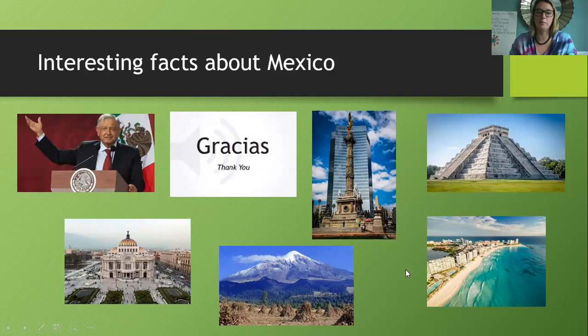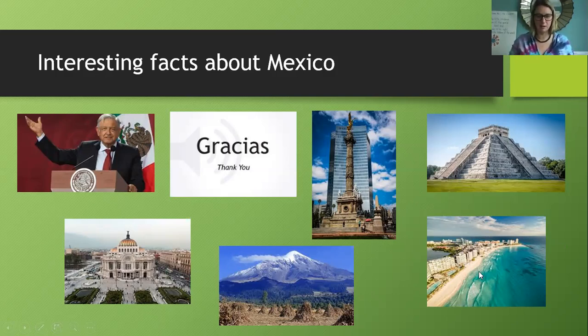One of the things Mrs. Castellano, besides Mexican food, Mrs. Castellano loves the beaches in Mexico. They are beautiful. So I put a picture of a beach here. There's also beautiful beaches in America, and I'm sure there are beautiful beaches in Canada that I have not been to, but there are great beaches in Canada as well.